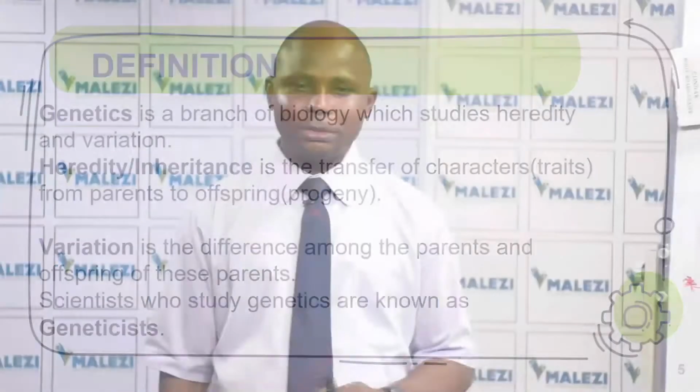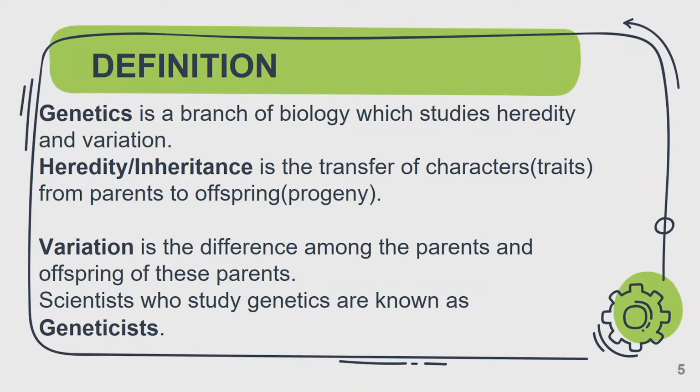They are numerous. Remember zoology, botany, physiology, entomology, and the different ones that you have been taught. So genetics is just a branch, just like those ones. But genetics as a branch of biology is addressing two major things. It's the study of heredity and variation.